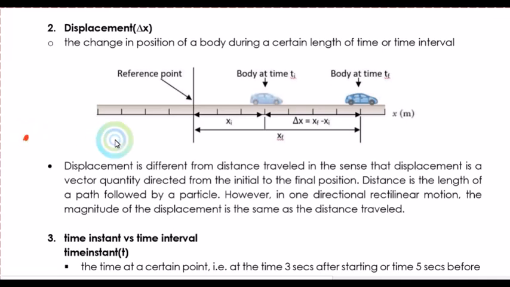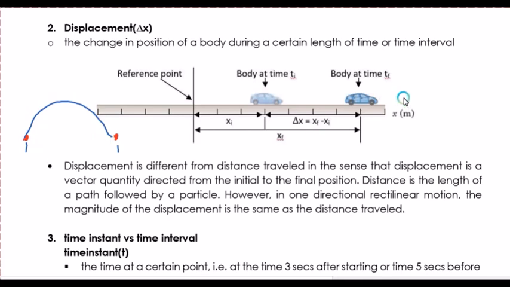So for example, this one is our initial point, and this one is our final point. For example, the ball passes through this line going here. This curved line will be your distance, but your displacement is from our initial point to our final point. So that is the difference between them. Distance is the total distance traveled by the specific particle. Displacement is the distance from your initial to your final.